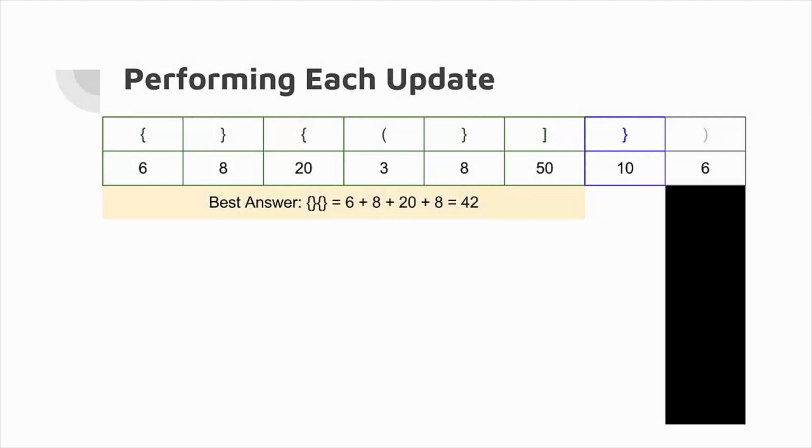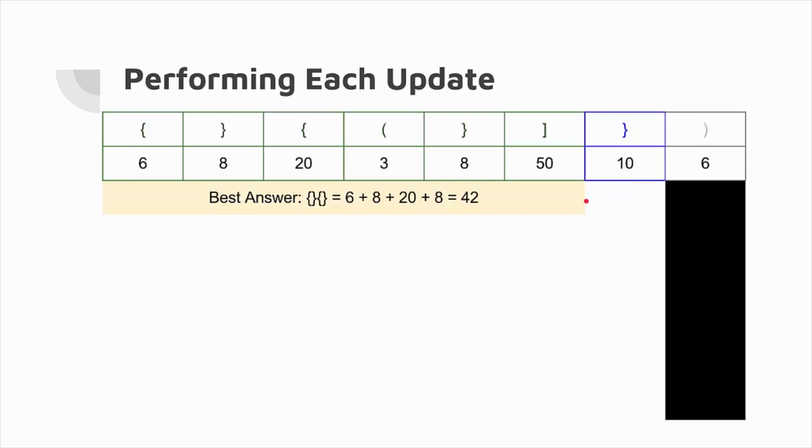So now let's take a look at what our dynamic programming matrix is going to look like, what subproblems we need to find answers to. Before we move on to actually writing the algorithm, let's see how each update will take place. Now here we have an array of size 8, where we have solved every single subproblem of length 6 or less, and now we are trying to find the answer to the subproblem that begins at position 1 and is of length 7. Initially, we know that our answer is at least as good as the answer of position 1 length 6, so we take that as our initial value.